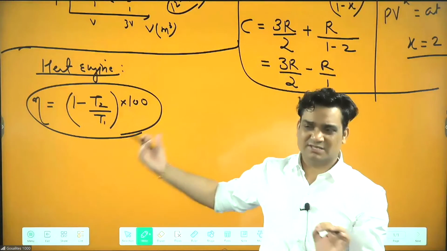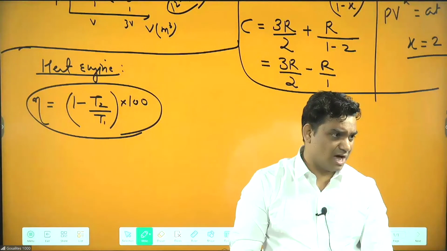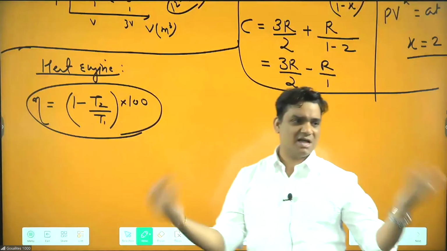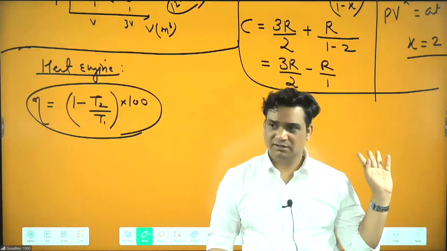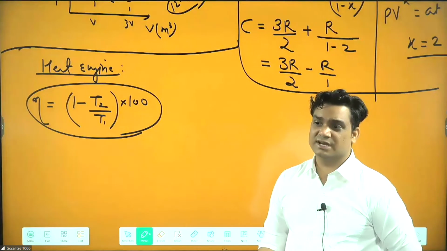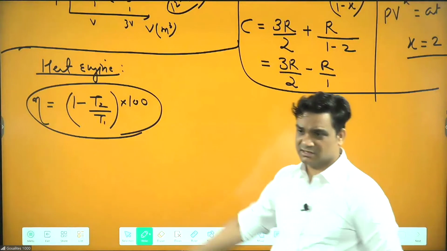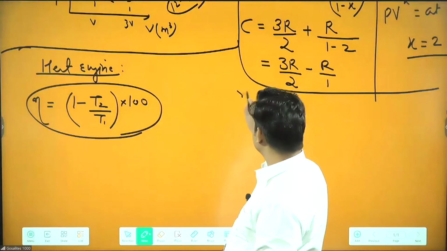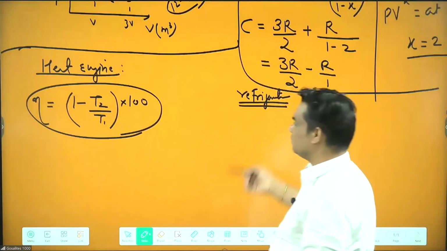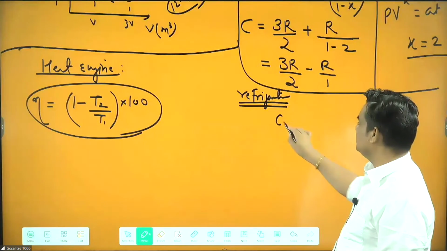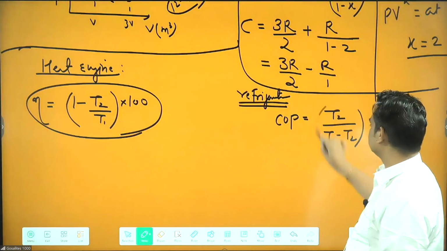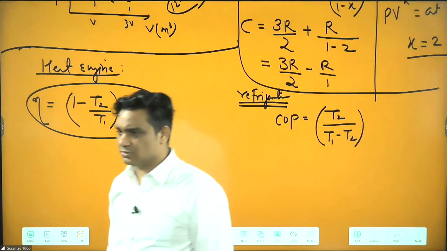I cannot explain the mechanism, it will take a lot of time. I will tell only what question is expected. Last year they didn't ask anything from this, and I think before that also they did not ask. So this year the probability of heat engine as well as refrigerator is higher. For the refrigerator, the formula is the COP, which is T2 by T1 minus T2. You can check it in your notes or booklet.